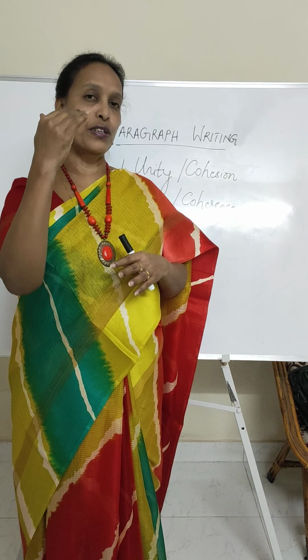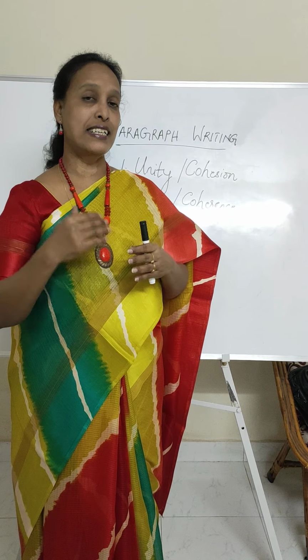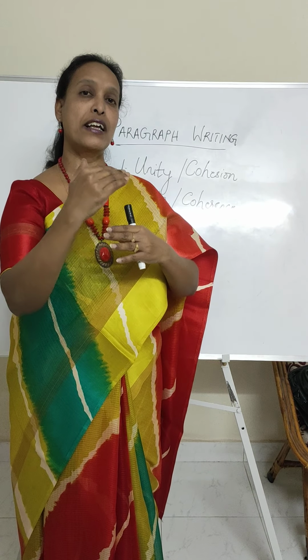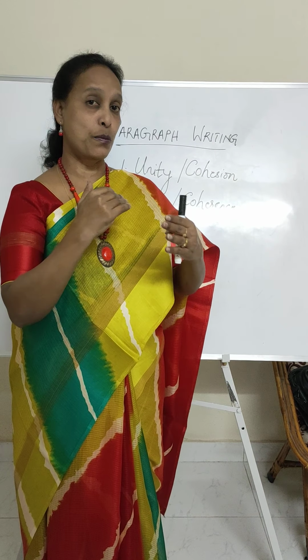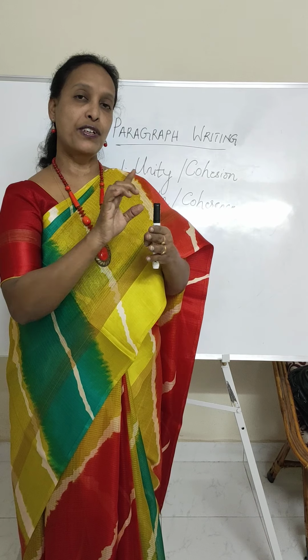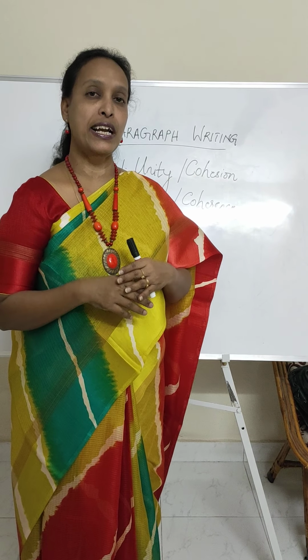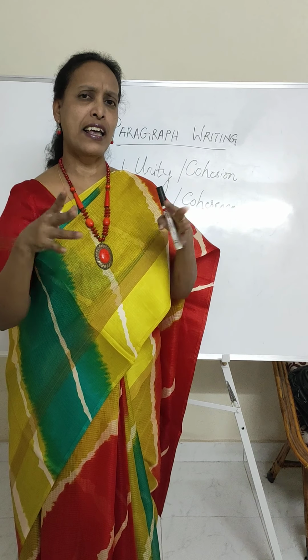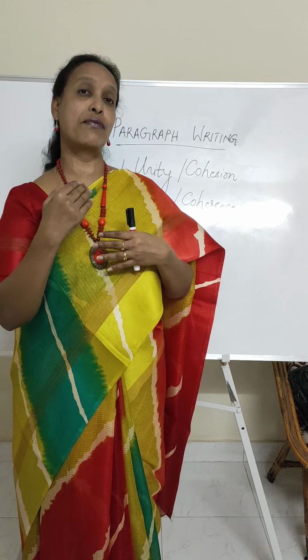Unity, as I said, should cover only the topic that you're writing about in a paragraph, and order is that your thoughts and ideas should be put in the right order. They should be logically arranged, connected. They should be interlinked in such a way that after you finish the first line, the second line should be understandable when you're reading it. It should not be hanging in the air, it should not look vague. It should have connectivity with the first sentence.